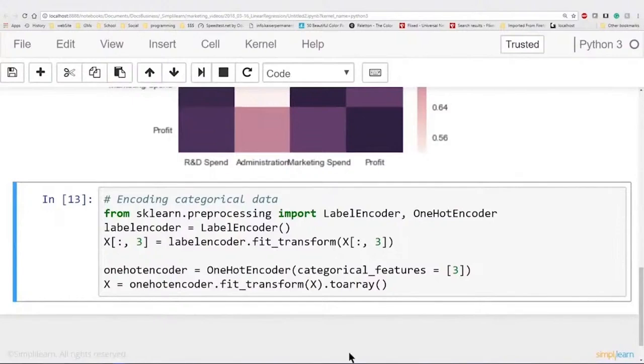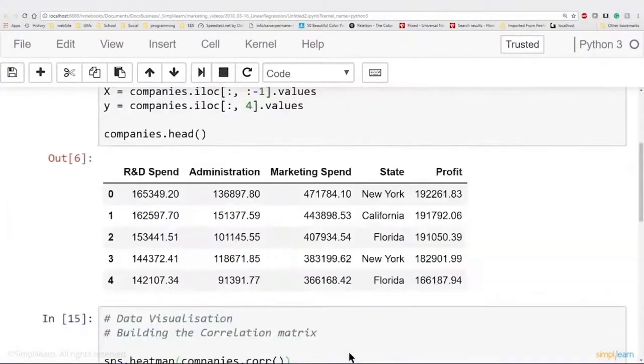Let's go take a look at the data we processed before and see what I'm talking about here. If you remember when we did the companies.head and we printed the top 5 rows of data, we have our columns going across, and we have column 0, which is R&D spending, column 1, which is administration, column 2, which is marketing spending, and column 3 is state. And you'll see under state we have New York, California, Florida. Now, to do a linear regression model, it doesn't know how to process New York. It knows how to process a number.